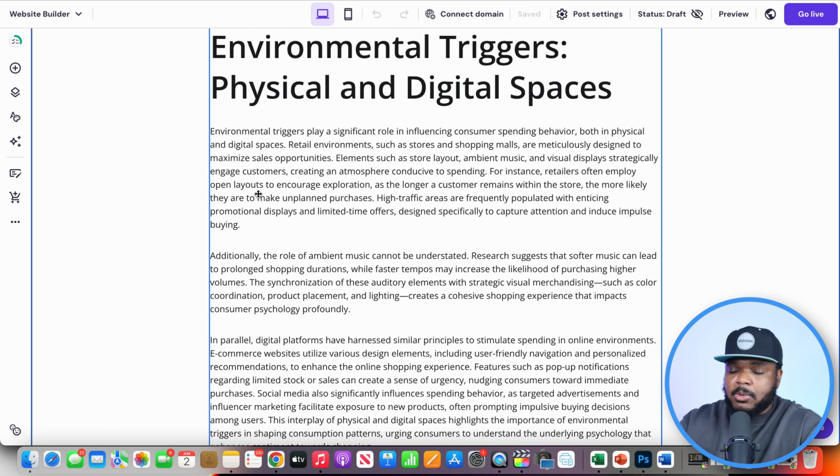It goes without saying that you are going to need to be consistent when it comes to using Hostinger to create all of these different articles. You're not just going to be able to write one and then see tens of thousands of people coming onto your website. It's going to be a consistent effort. If you could do it every single day, that's going to be the best option.